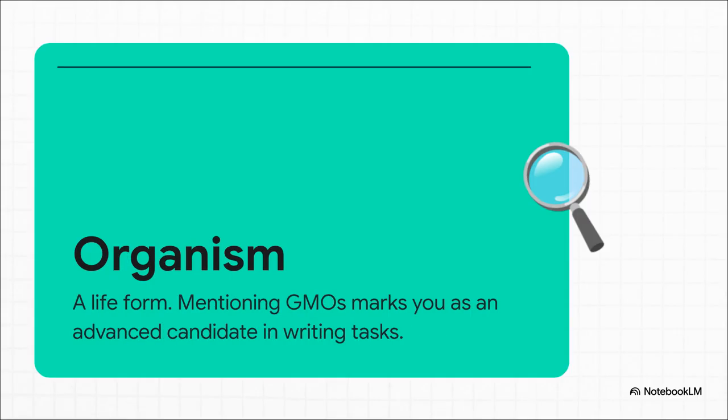Organism. The exact translation is 生物,有机体. This is your foundation for any plant or animal reading article, but let's anchor it to everyday Canadian grocery shopping. A massive ongoing debate in Canada regarding food safety is all about GMOs. What does that stand for? Genetically modified organisms. Dropping the term GMO or genetically modified organism into a writing task about food policy will immediately flag you to the grader as an advanced CLB 9+ candidate.